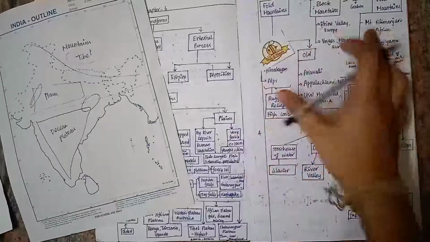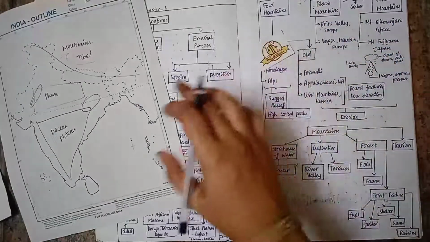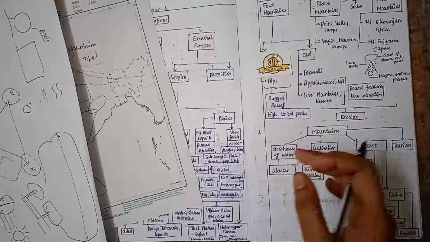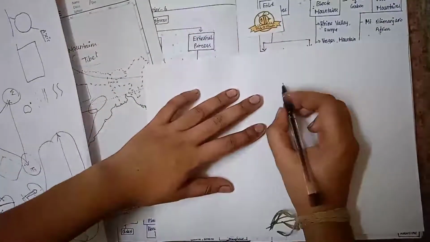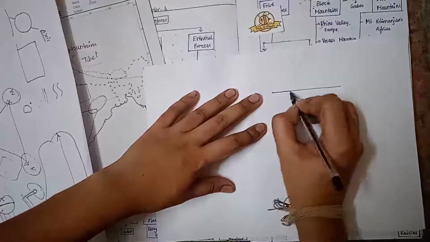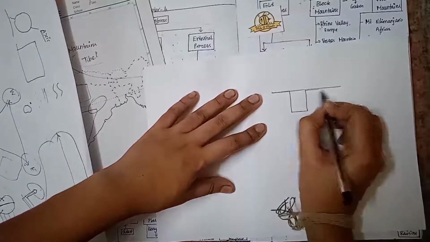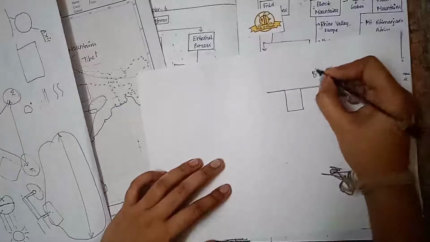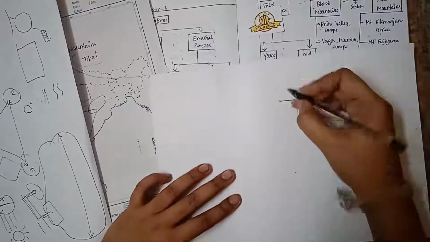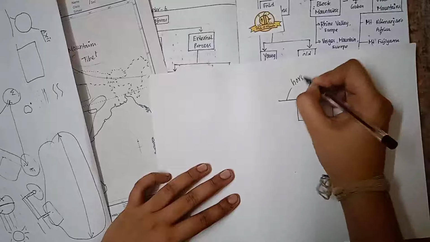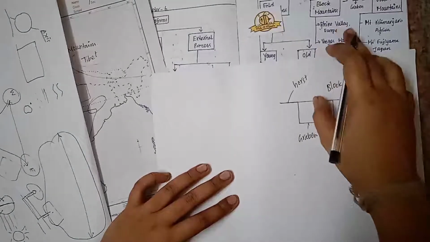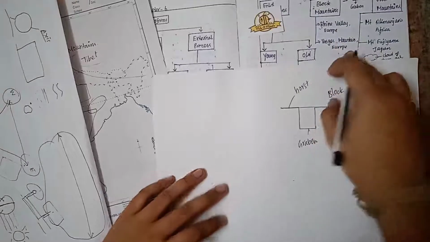Then we have block mountains. What are block mountains? Say the landmass is in this format. If a portion of the landmass goes beneath, this type of mountain is formed, which is called block mountains. The portion which is on the top is called the horst, and the portion which is on the bottom is called the graben. Examples for this type of mountain are the Rhine Valley and the Osage Mountain in Europe.